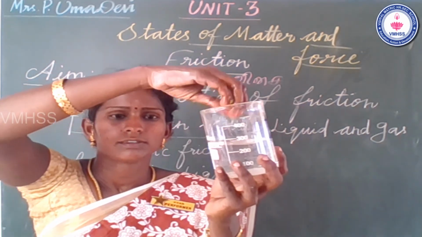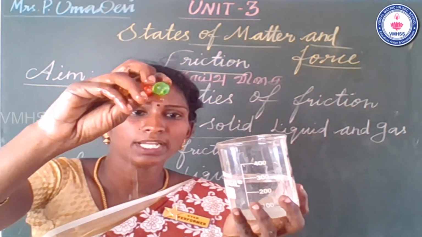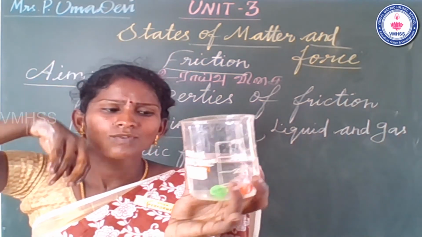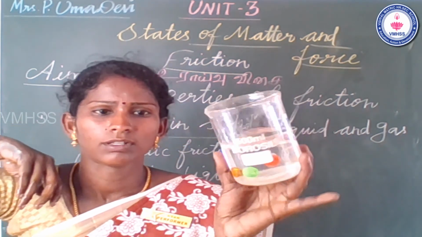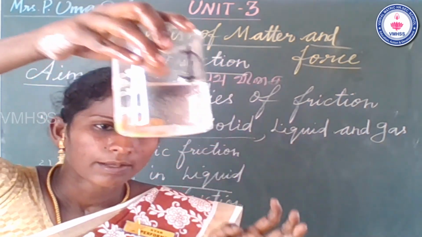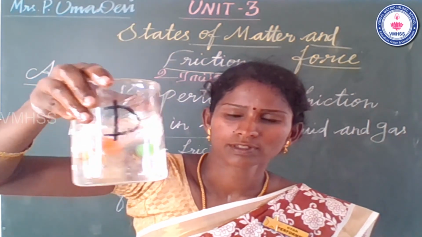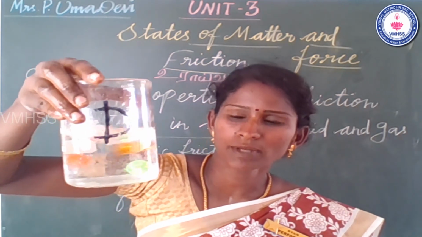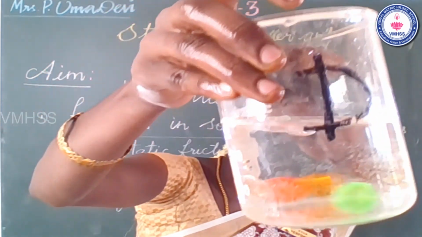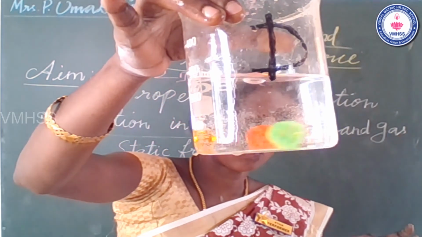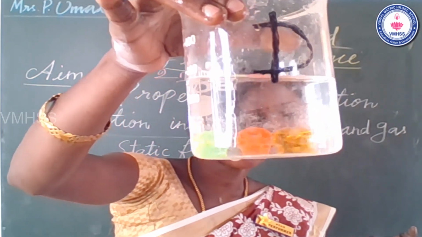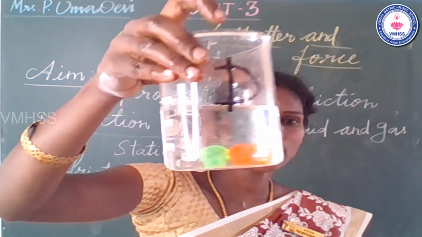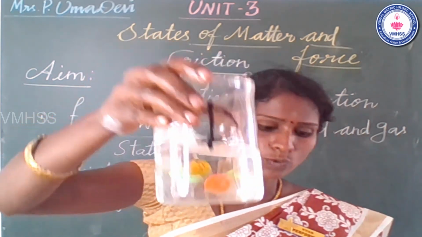Students, I take a model of beads and put it in water. So what will happen? Do the beads go down to the bottom or float? It can mix with the liquid. It can swim in water. Yes, it can swim in water easily. That is fluid friction. The friction takes place between beads and water. So that is an example of fluid friction.